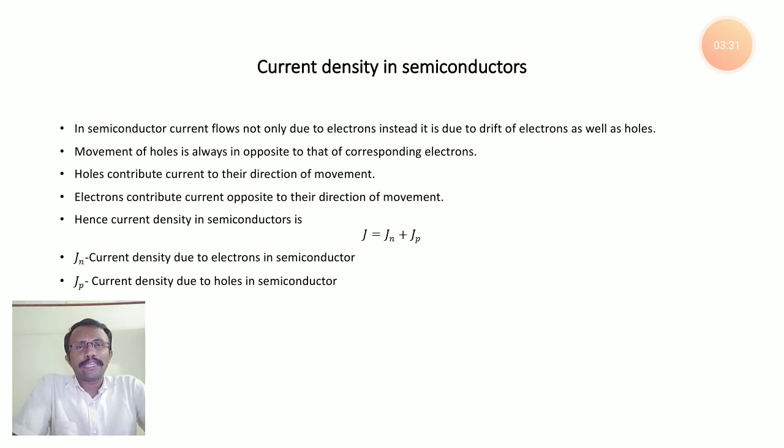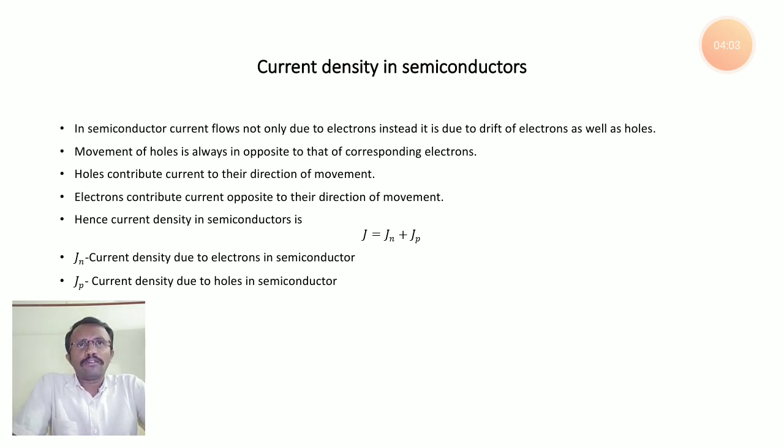From this we can clearly say the movement of electrons and the movement of holes are opposite to each other. Because of the movement of holes and electrons there will be flow of current. The current due to holes is called hole current, and the current due to electrons is called electron current.